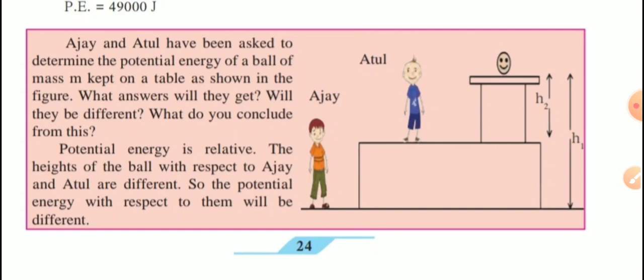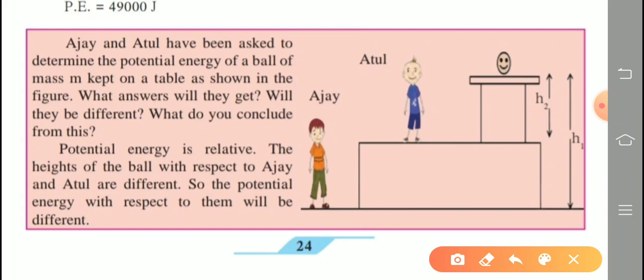Next, one more activity is given for us. Ajay and Atul, see the picture carefully. Ajay and Atul have been asked to determine the potential energy of a ball of mass m kept on a table as shown in the figure. What answer will they get? Will they be different? What do you conclude from this?